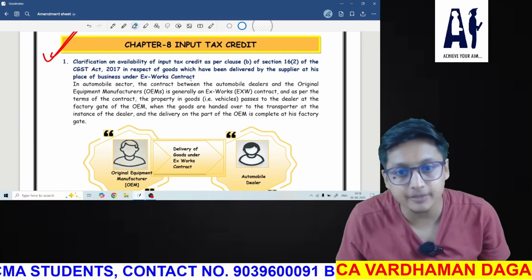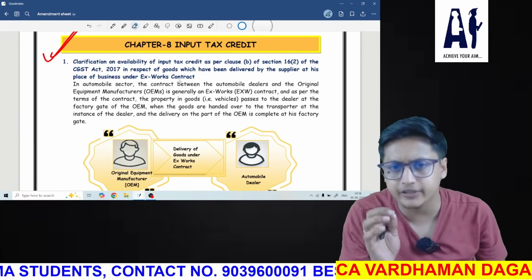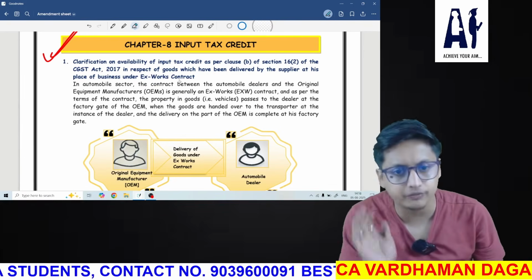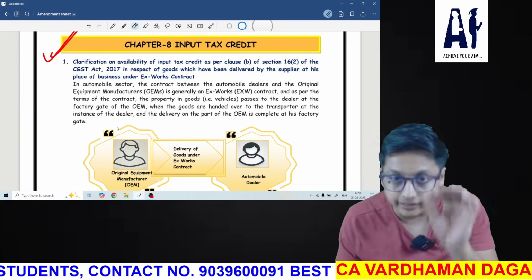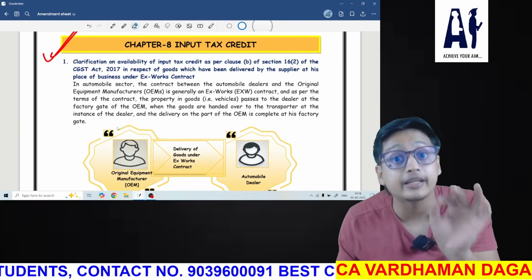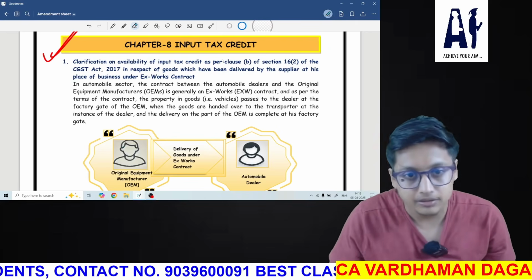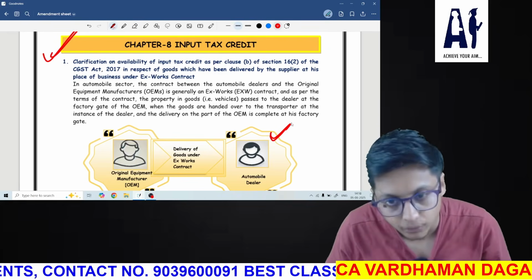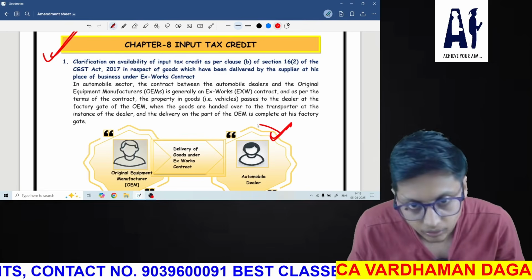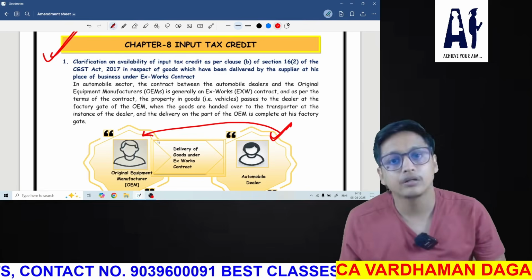Now see this concept of input tax credit, one clarification, and this clarification is very important for the exam. Understand this. Kindly listen to it very properly, very carefully. See, there is one automobile dealer who connects with one person.